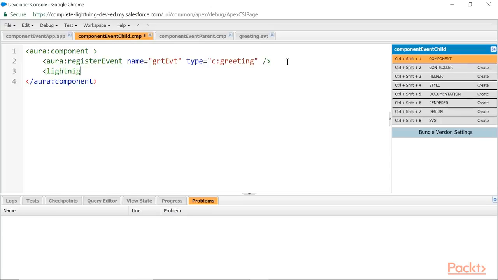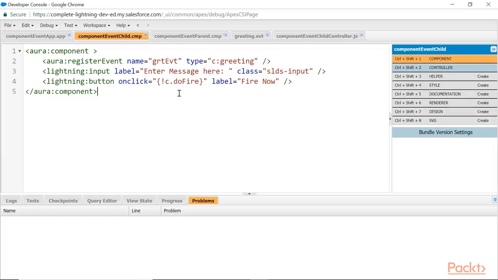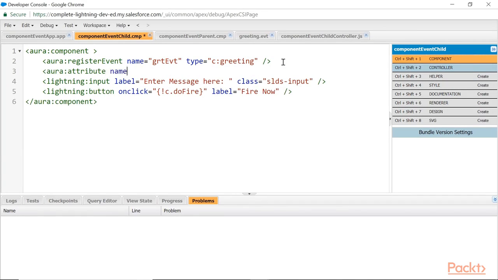Let's have a small input. Type equals text, label enter message, lightning:input. This SLDS part we are going side by side. Well, the component event is there. So what is my purpose here? The user is going to enter some text in the input text. Once clicking on the button, doFire is going to be invoked. In that, we are going to fire this event by setting one parameter attribute. For this, let me also have an attribute message, MSG.